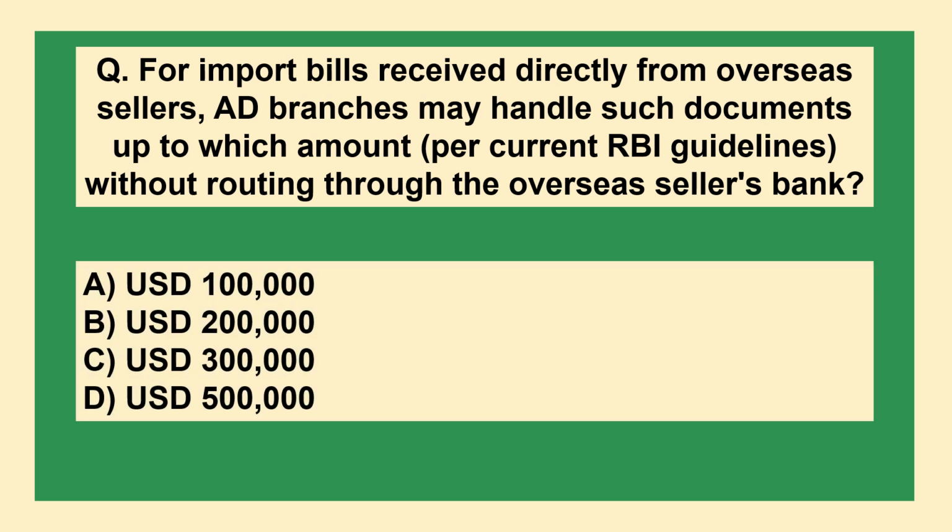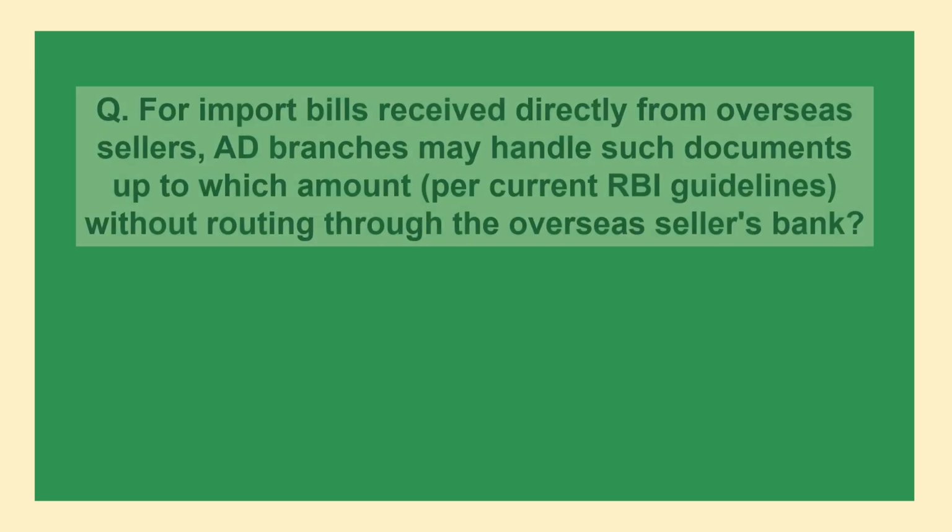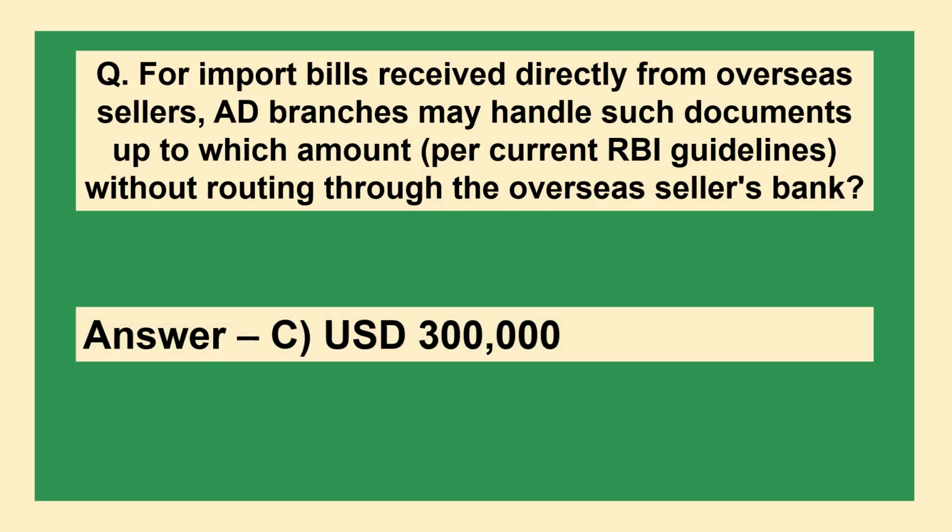The next question is, for import bills received directly from overseas sellers, AD branches may handle such documents up to which amount per current RBI guidelines without routing through the overseas seller's bank? A. USD 100,000. B. USD 200,000. C. USD 300,000. D. USD 500,000. The answer is option C, USD 300,000.